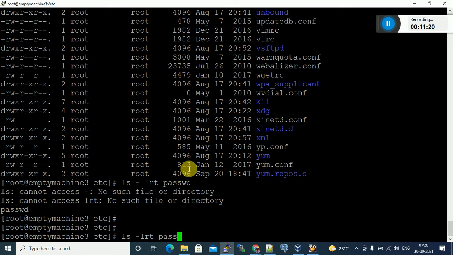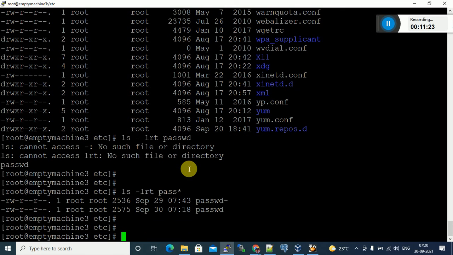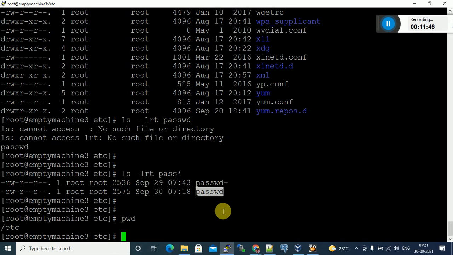You can see yes or no? ls -lrt, whatever files start with pas, those many files it lists out. You can see passwd. This is the file. Here it indicates a file, since initially there is no d. So this is the file. Where is it located? /etc. So if you want to read this file data, come to this directory and directly cat the file name.